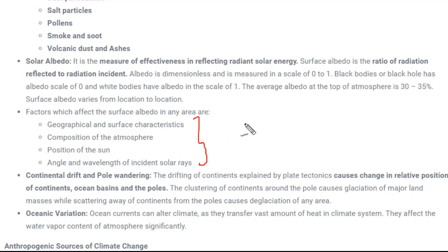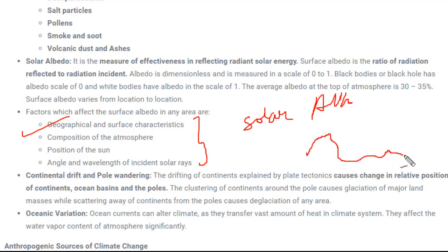So these are the factors which are responsible for changing solar albedo. Why are these responsible? If we understand by simple means, geographical surface. For example, if somewhere there is a hilly region, somewhere it is plain, somewhere it is plateau region, the time which the sun takes to reach one surface would be less as compared to another surface. So that's why there would be a change in albedo of Earth's surface, or solar albedo.